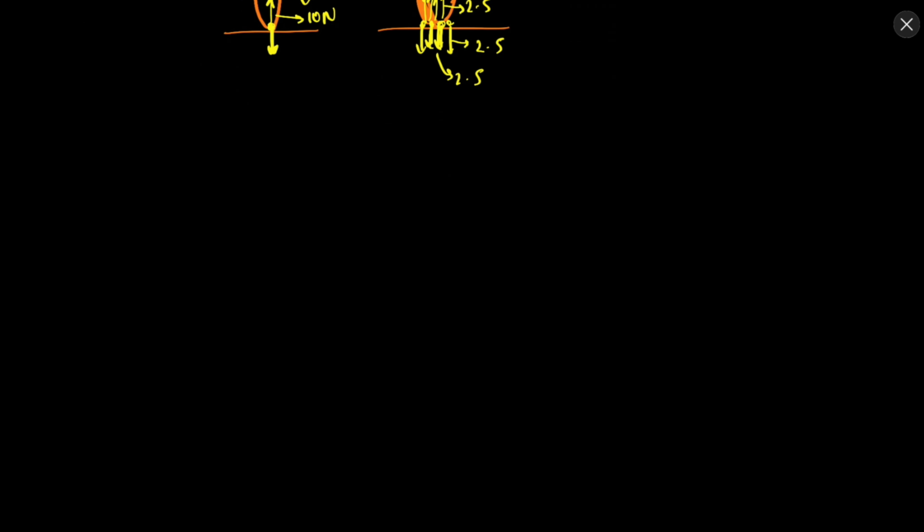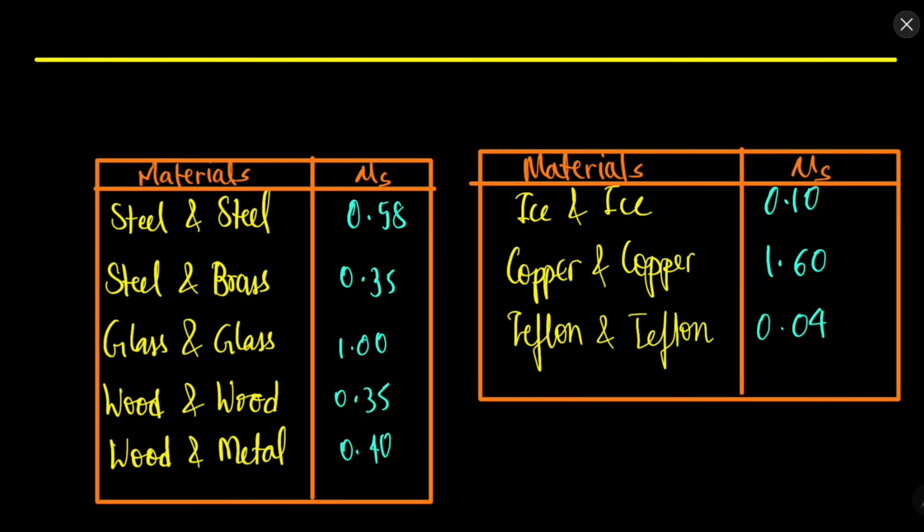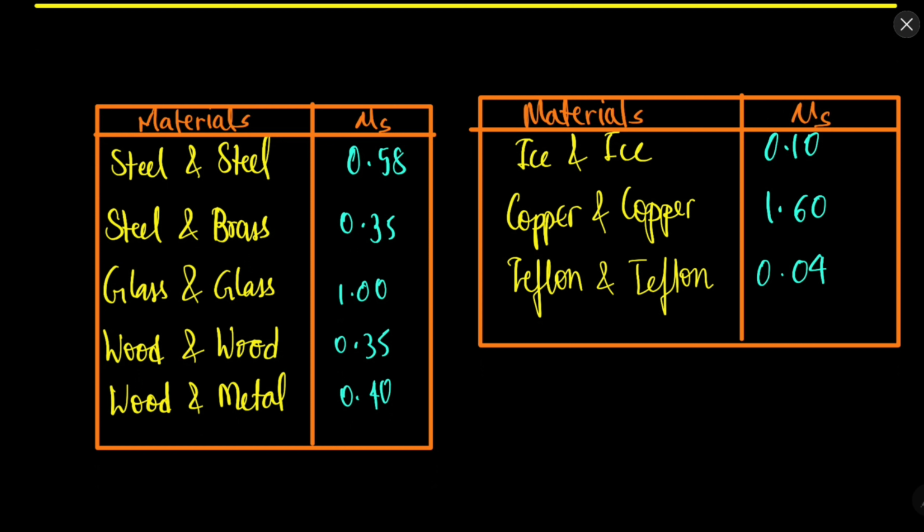So these are a few of the important points you need to keep in mind while solving questions of friction. Now, the values of friction coefficients of different surfaces and materials are given. So let me draw that. This is the table. When we have two surfaces which both are of steel, the value of static friction between them is 0.58.